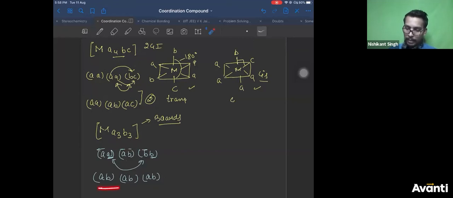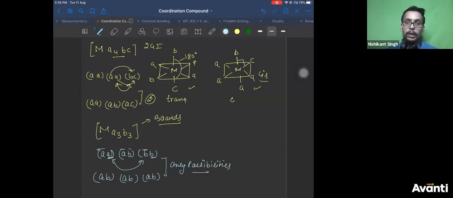Check in this if there is any possibility. If you combine these two, A combines with A to give you AA, B combines with B to give you BB, and AB is as it is. So again you get first structure, right? You can combine these two also. You'll again get first structure. So how many possibilities are there? Only two possibilities.